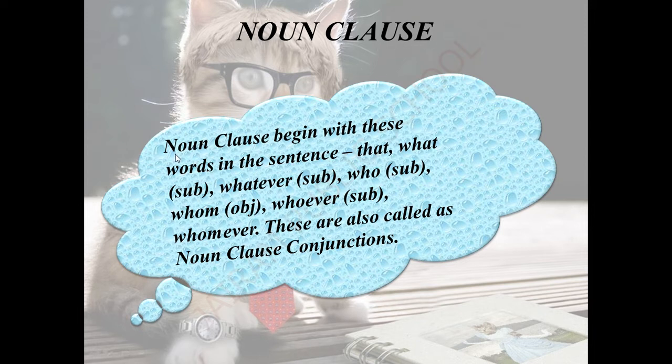Noun class begins with these words. With these clue words, we can easily identify the noun class in the sentence. Noun class conjunction words come before the clause. Let's see: that, what, whatever, who, whom, whoever, whomever. These are also called noun class conjunctions.